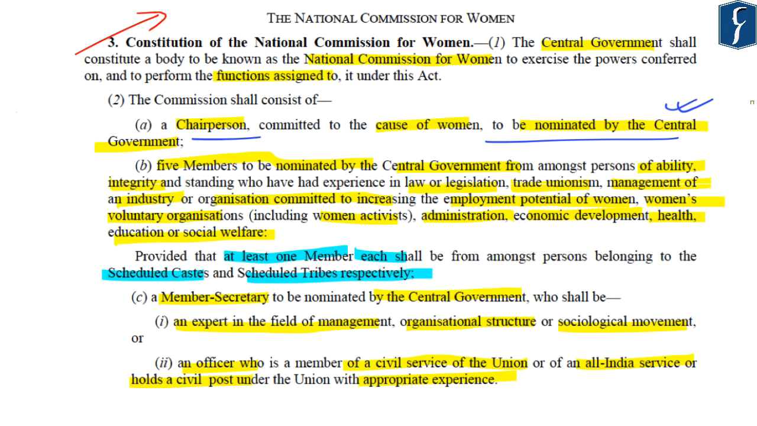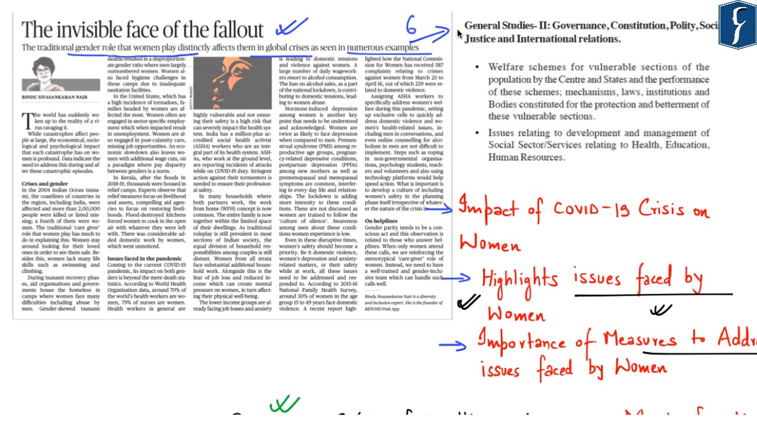So these are some of the important highlights with respect to the constitution of the National Commission for Women, and the National Commission for Women is a statutory body. So this article becomes important from the perspective of GS paper 2, specifically with respect to welfare schemes for the vulnerable sections of the population by the center as well as states.